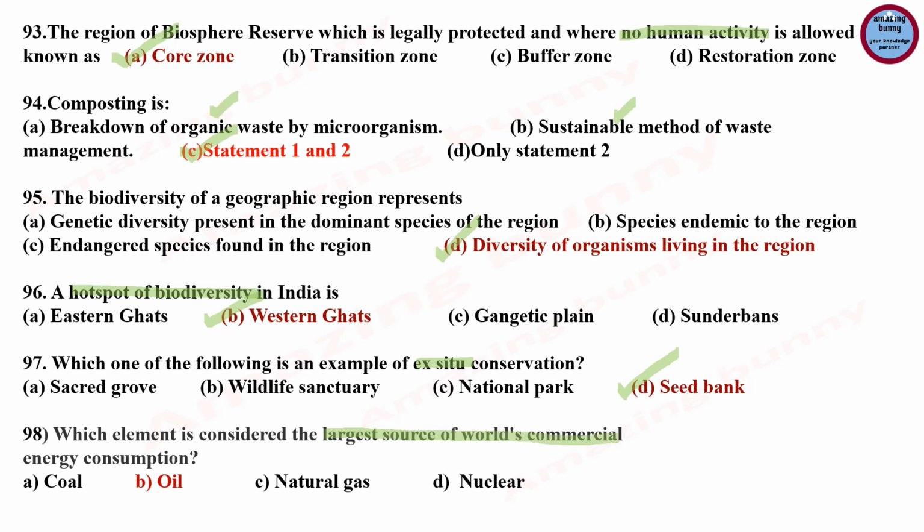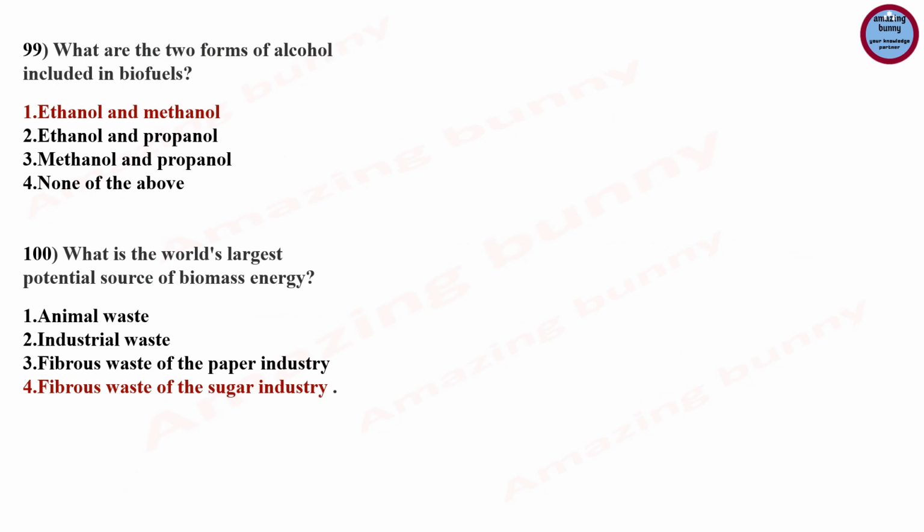Question number 98, which element is considered the largest source of world's commercial energy consumption? So the correct answer is oil, because coal was the largest energy source around 19th century, but today oil is considered the largest source of commercial energy consumption and it constitutes around 39%. Coal has a percentage of energy consumption around 24. Question number 99. What are the two forms of alcohol included in biofuels? And the answer is ethanol and methanol.